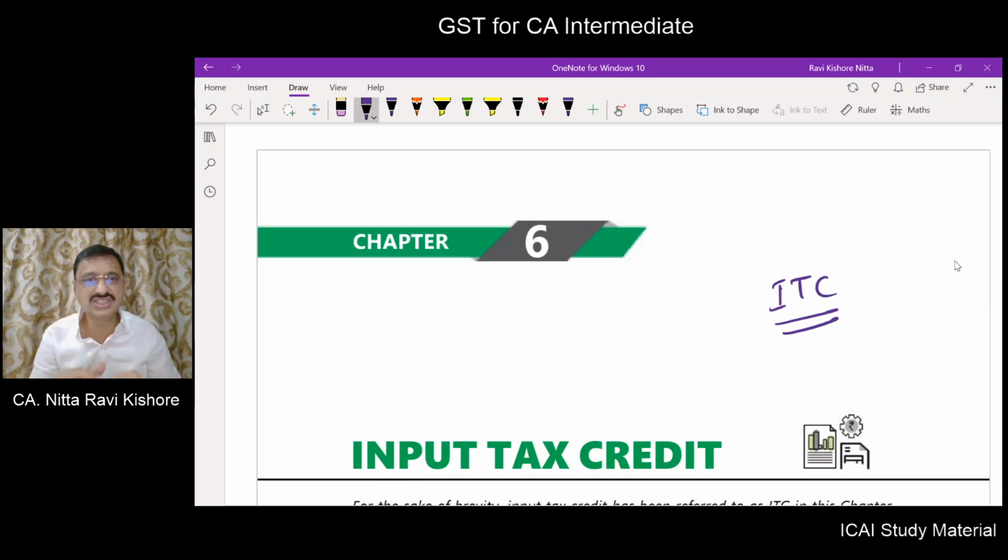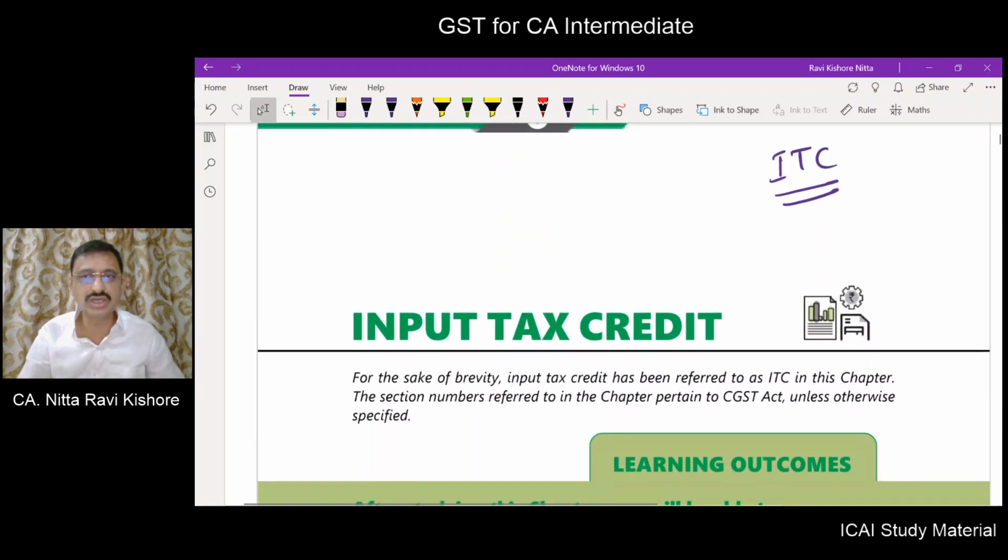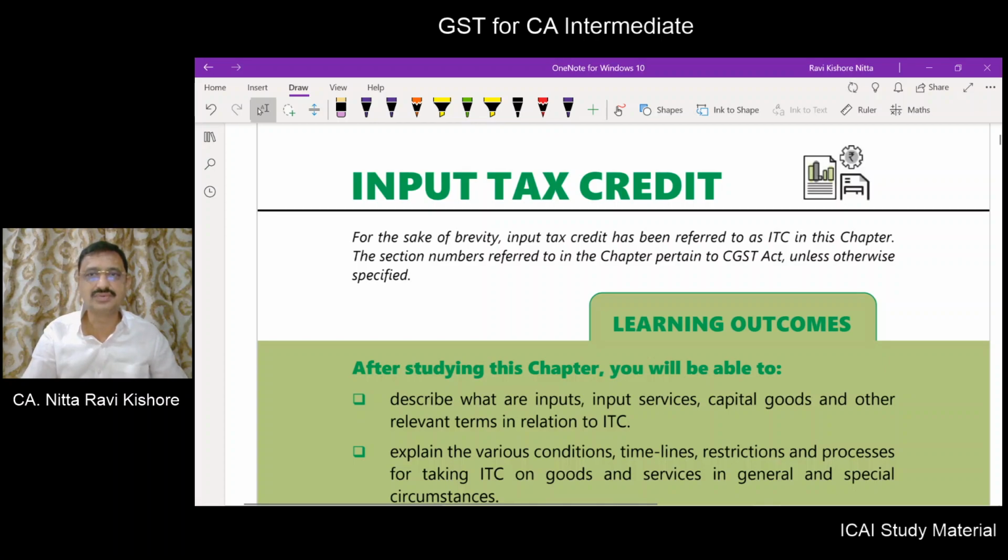So before you start watching this chapter, you watch class 1 and class 2 once again, so that you will have a better understanding and you will be able to appreciate this chapter in a better manner. So input tax credit, in short, we will be calling it ITC. Now, the provisions we are learning in this chapter are the provisions as contained in the CGST Act. Of course, similar provisions will be there in the IGST Act as well as the SGST and UTGST Acts.